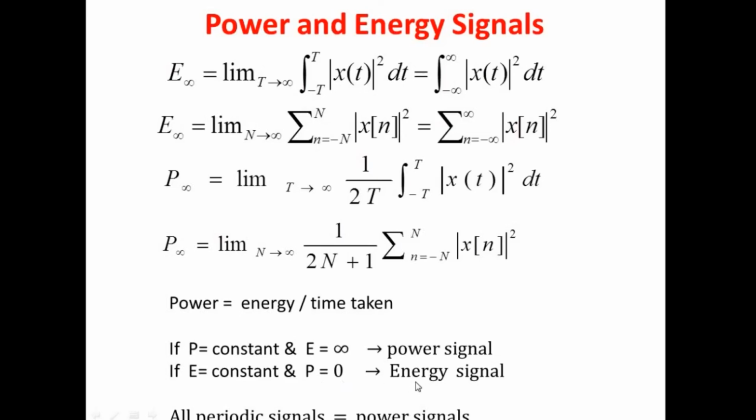And remember, one particular signal will not have both energy as well as power values. So if you have some finite value for power, then the energy should be infinity, or else you are making some mistake in the calculation. And one more relation: all periodic signals are power signals.